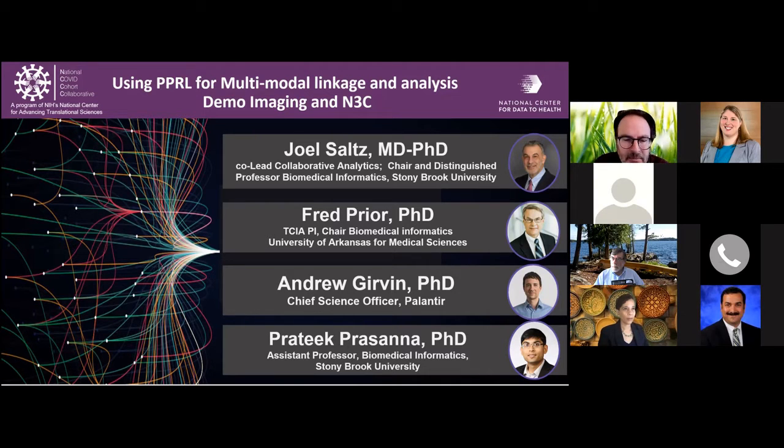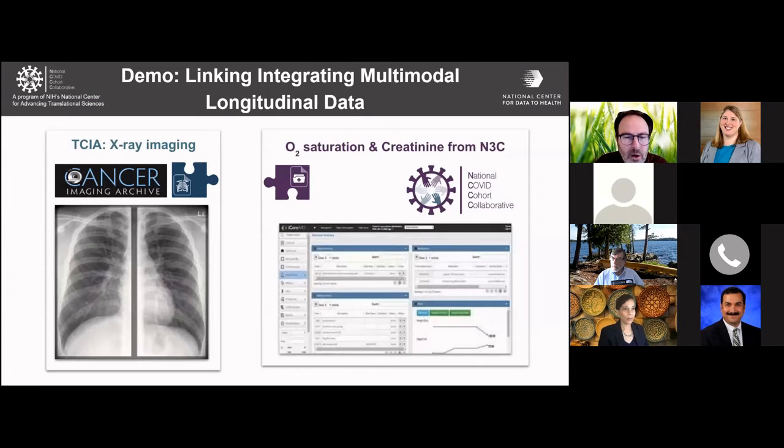Next slide, please. So again, what we're going to show you is that we have linked imaging data of the same patients that are also in N3C. So the idea is to be able to look at images or query images or N3C and then to see a visual correlation with the radiographs. So with that, if we can stop sharing my screen, we'll hand it over to Andrew. Or I guess it's Joel, if you want to introduce something.